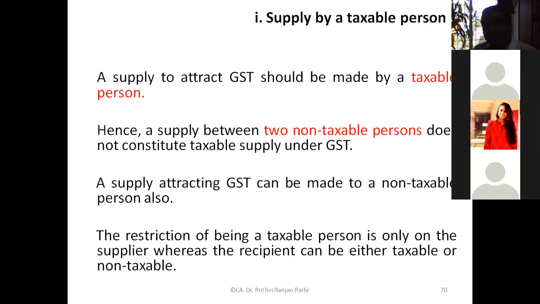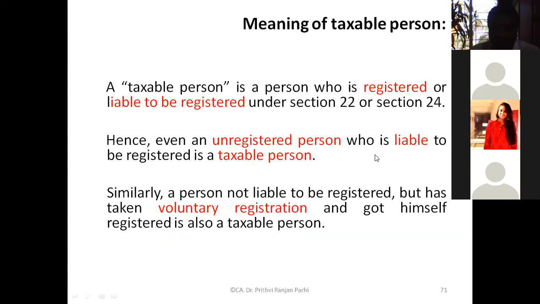Only when supply is made by a taxable person, if I am supplying something, then it will attract GST. But so long as the person who is supplying is not a taxable person, then GST will not be attracted. Did you understand up to this? Now, let me tell you who is a taxable person. Up to this, is it clear? Clear or not? Yes, sir.